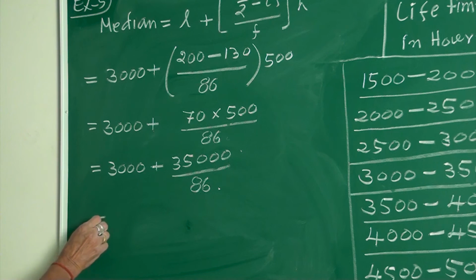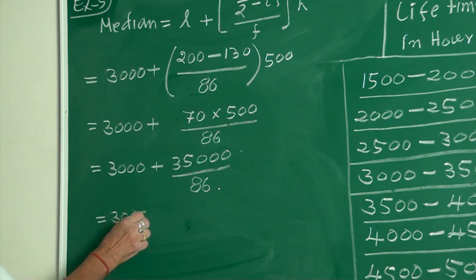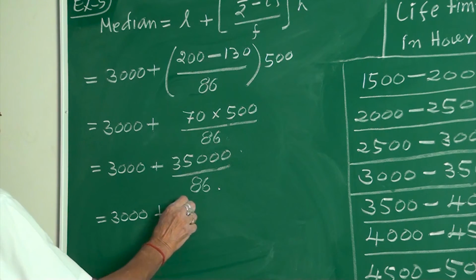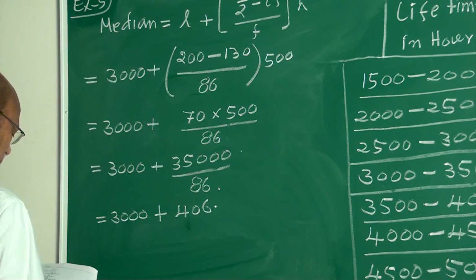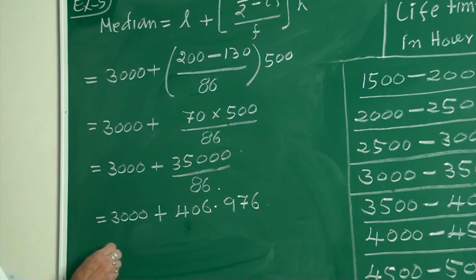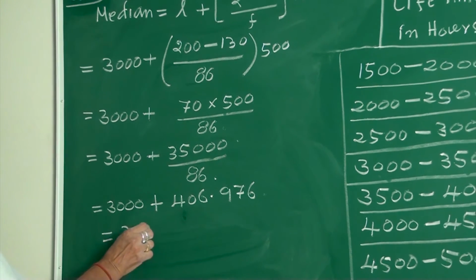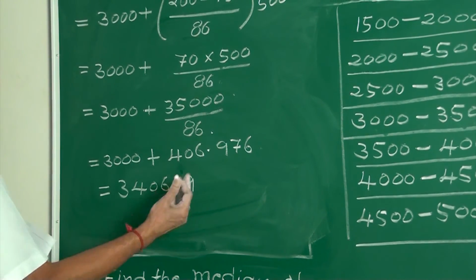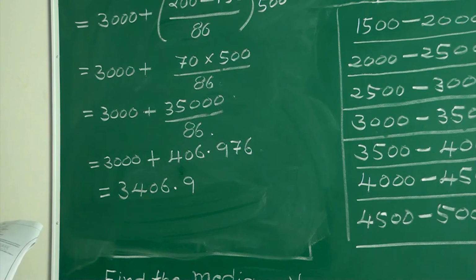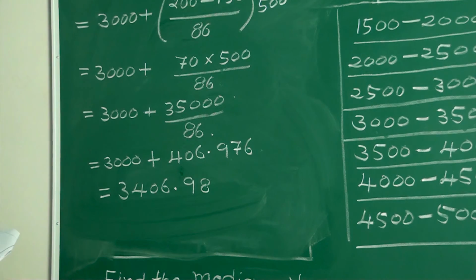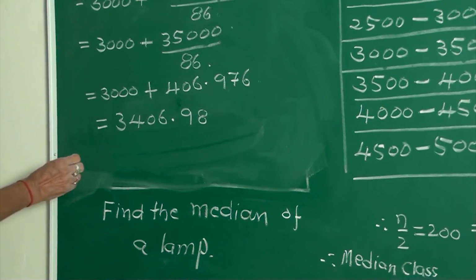Simplifying gives 3000 plus 406.976, which is 3406.98 approximately.